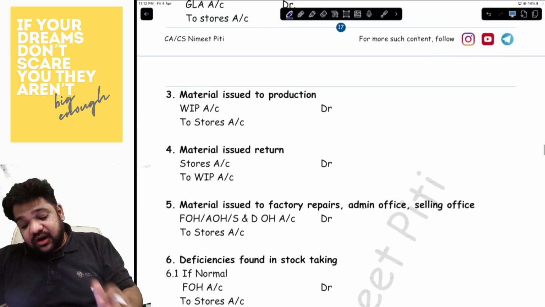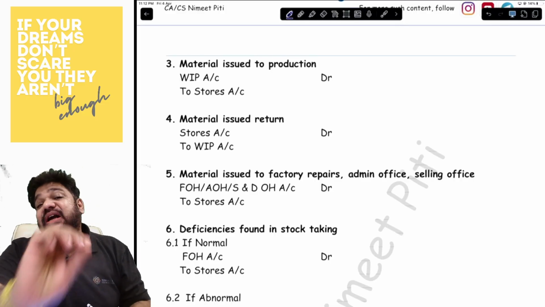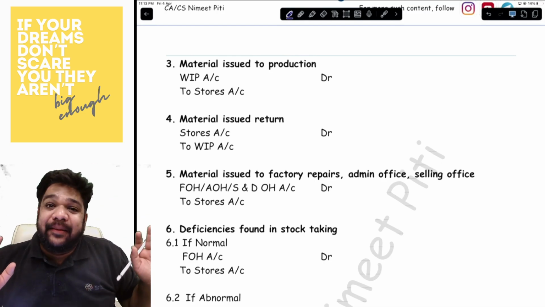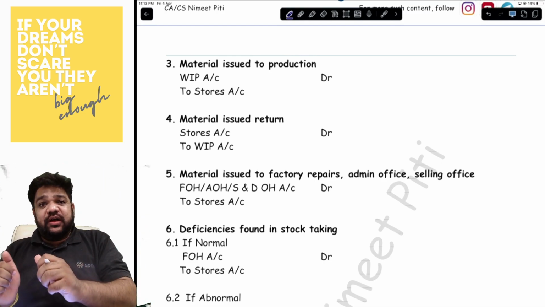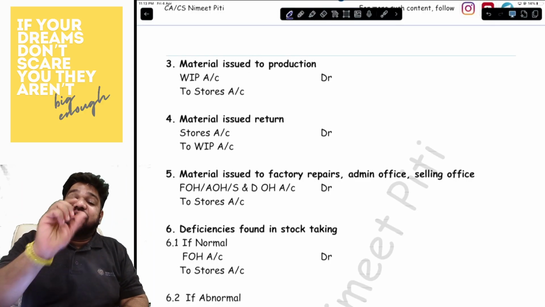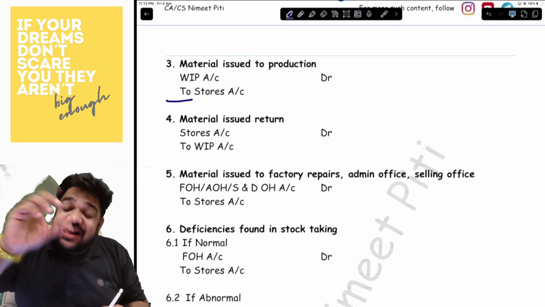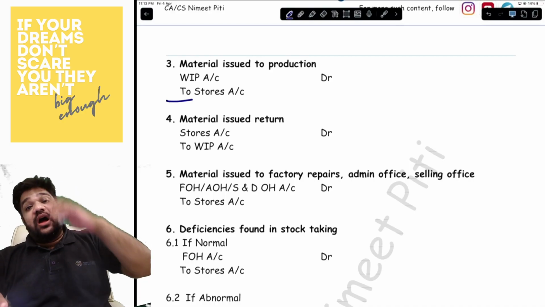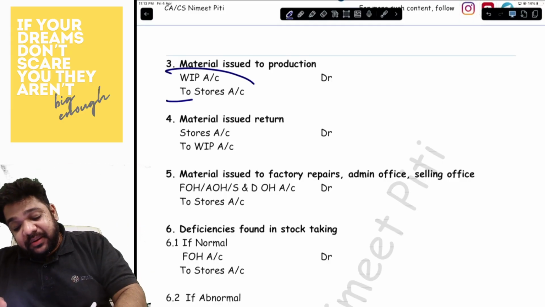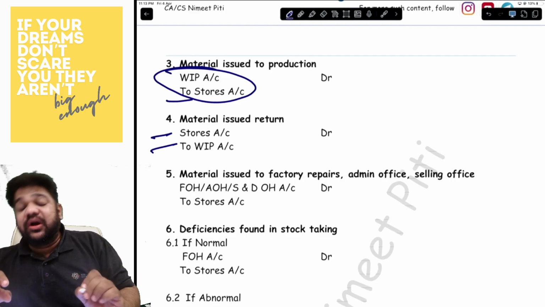Then comes in the third entry, which is material issued to production. Your production account is the WIP account. Anything that goes into production is posted to the WIP account. So basically, you're removing material from the stores account, putting it into the WIP account. So entry will be WIP to stores. Material issued return, meaning you have issued material to the WIP account, they returned it back. So it becomes reversal of WIP to stores. So entry will be stores to WIP.